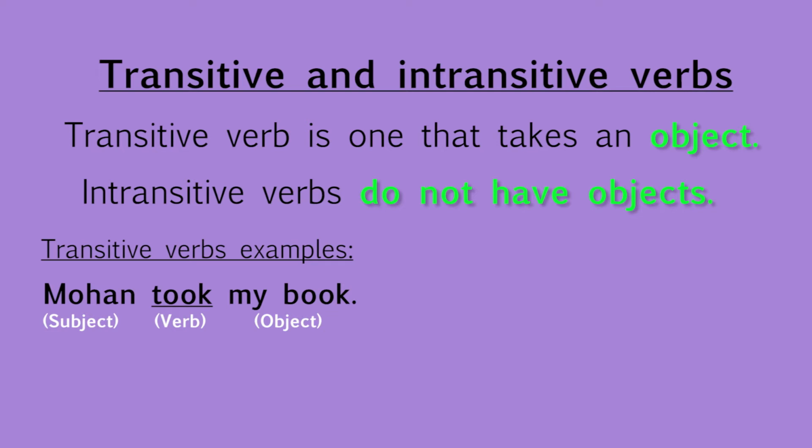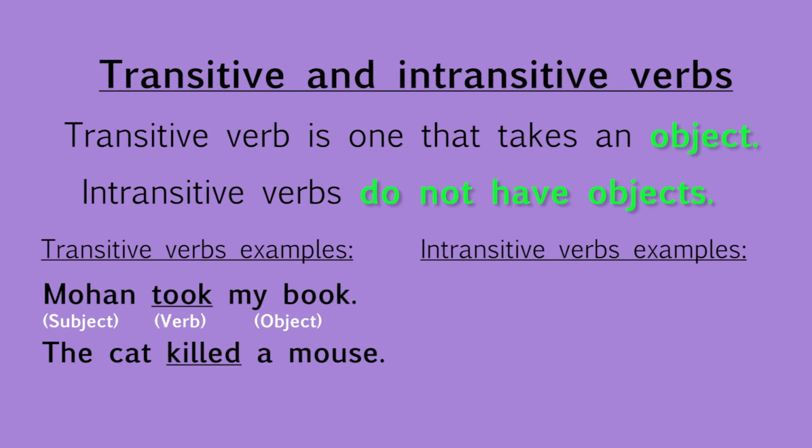Similarly, the second example, the cat killed a mouse. The verb is killed. Who killed? The cat, subject. The cat killed what? A mouse. So here the word a mouse is an object of the verb killed. So both these verbs are transitive verbs.